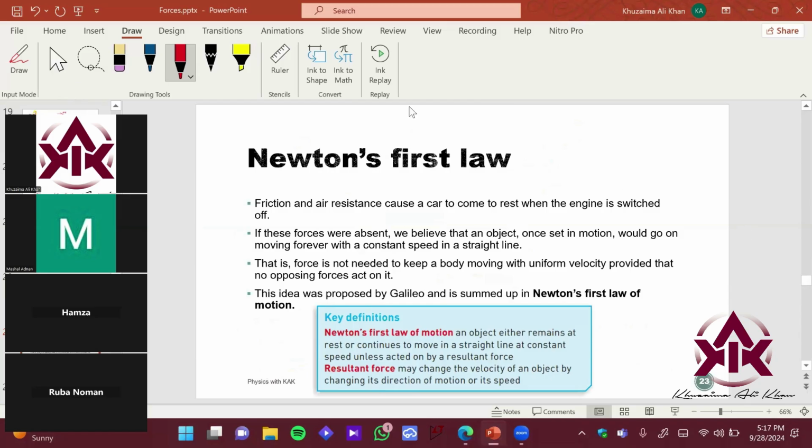Now, this is the new content which we are going to start in this particular week, that are the Newton laws, right? So, Newton laws.